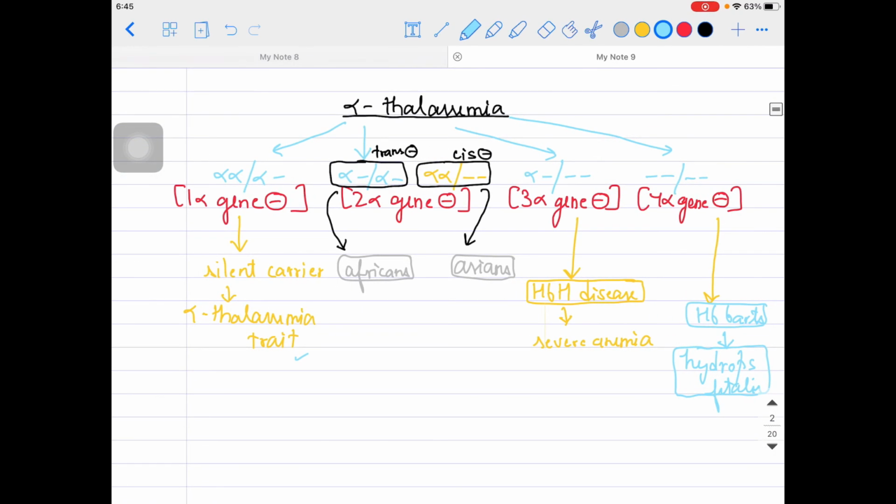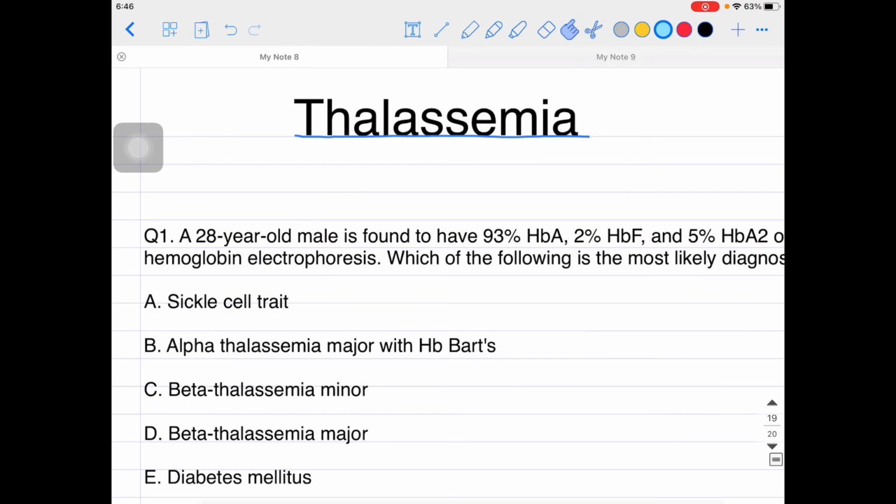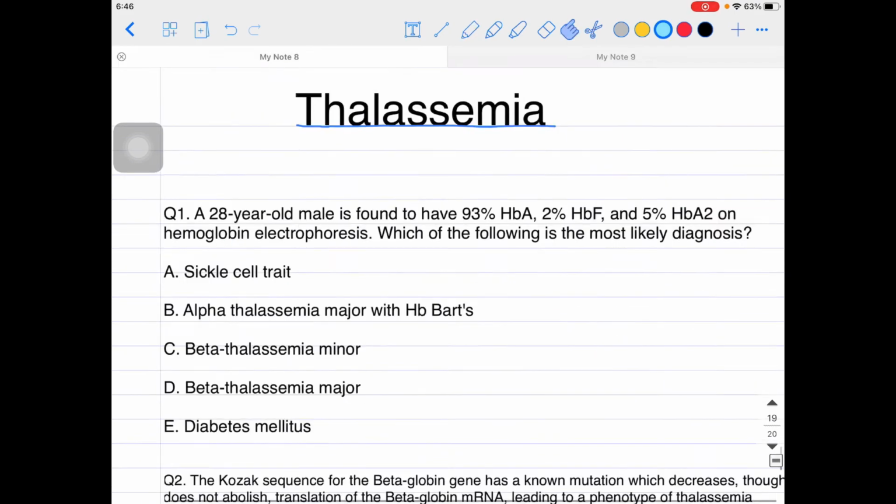Okay, so that is about alpha thalassemia, guys. I hope you are clear about that. So let's talk about the MCQs now, guys. Look at the first one.